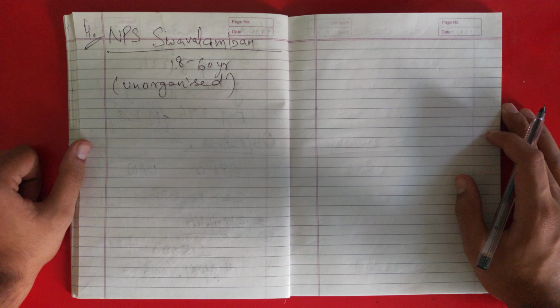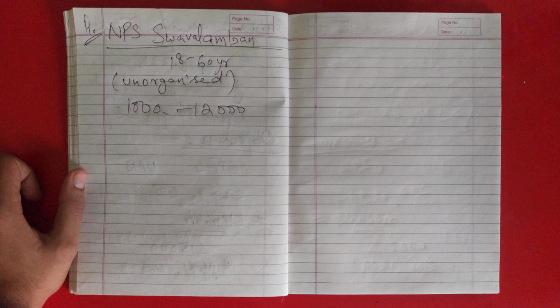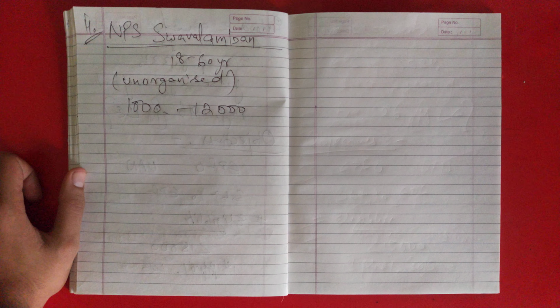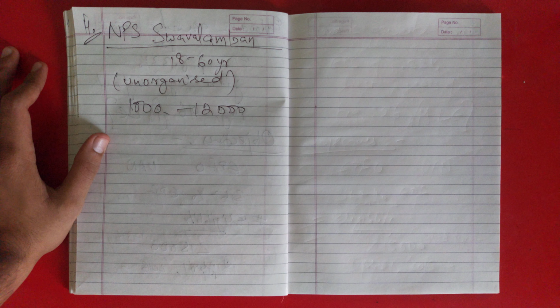Let's see about the contribution made. This scheme NPS Swavalamban, being aimed at the economically disadvantaged section of society, shall have a minimum and maximum limit of investment amount in each account prescribed by the PFRDA and as amended from time to time. Also, to become eligible for this benefit, a subscriber needs to contribute within the specified limit of 1000 to 12,000 per year in his NPS account.